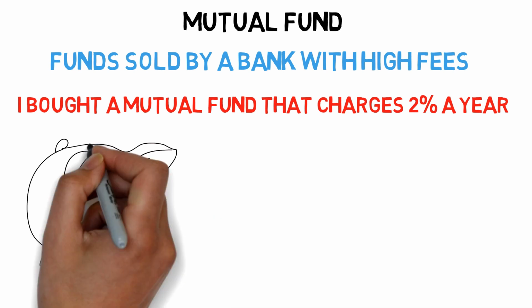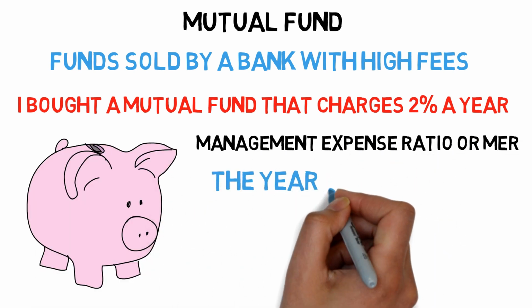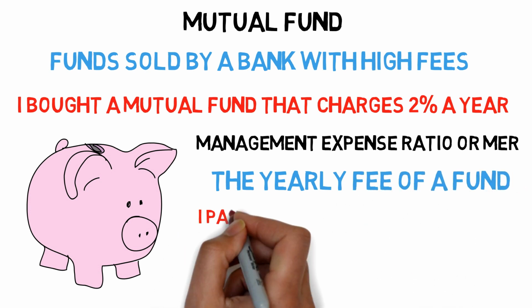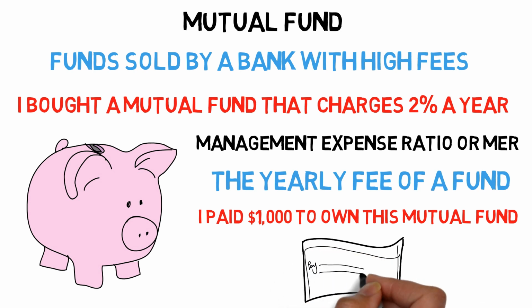Management expense ratio, or MER, the fee it costs to own an index fund or mutual fund, taken from your investments every year. A 1% MER means your money will go down by 1% a year, $1,000 on a $100,000 investment. You want a lower management fee, under 0.2% is good.